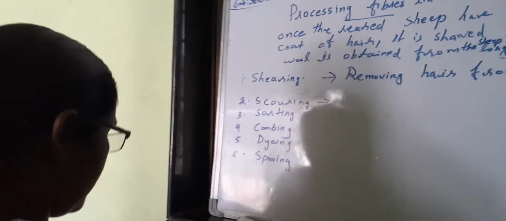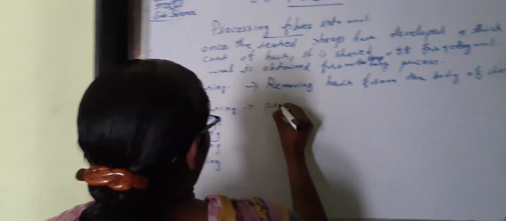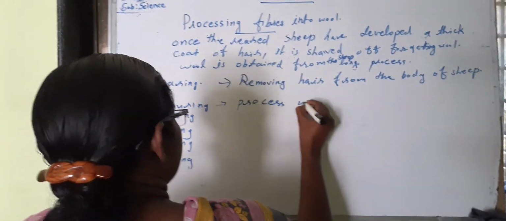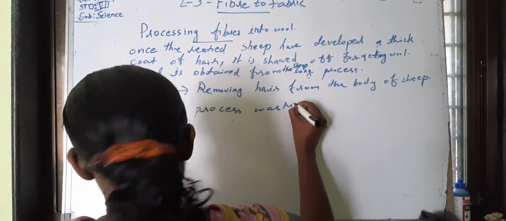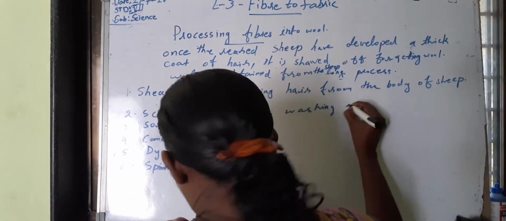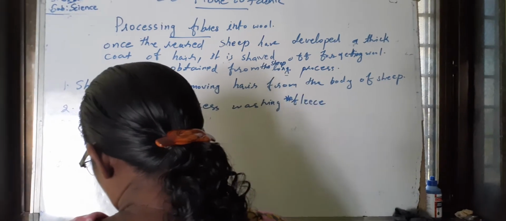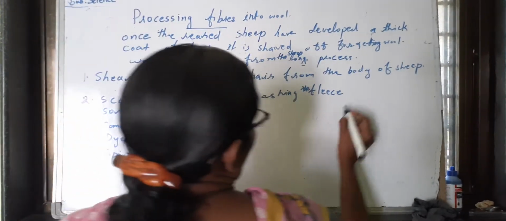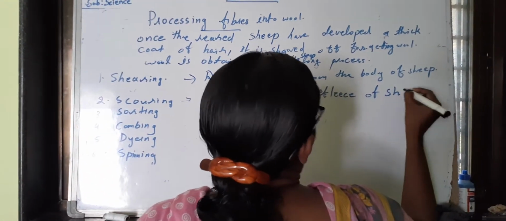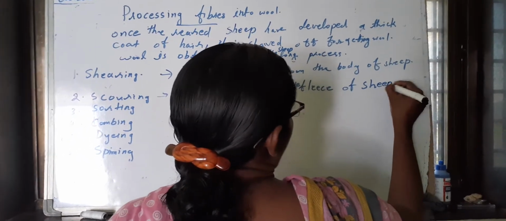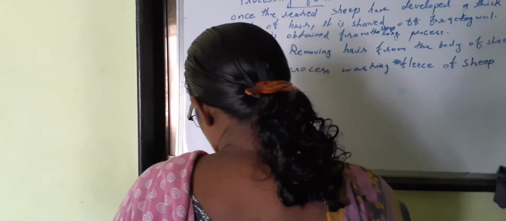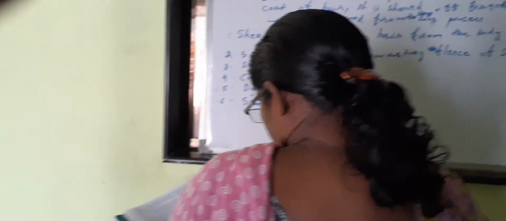The second process is scouring. Scouring is the process of washing the fleece, F-L-E-E-C-E, of sheep. Washing the fleece of sheep, meaning the thin coat of wool.